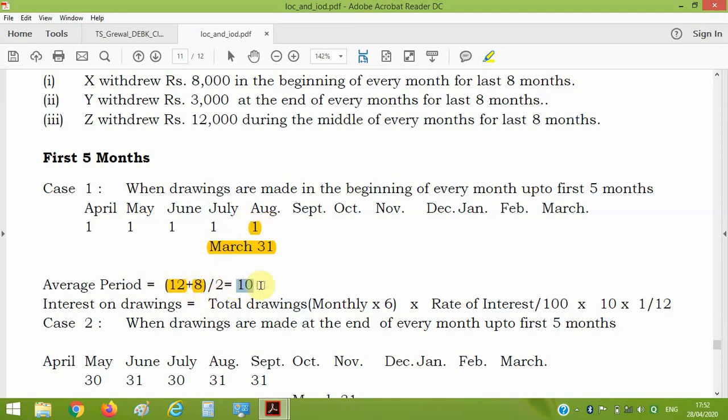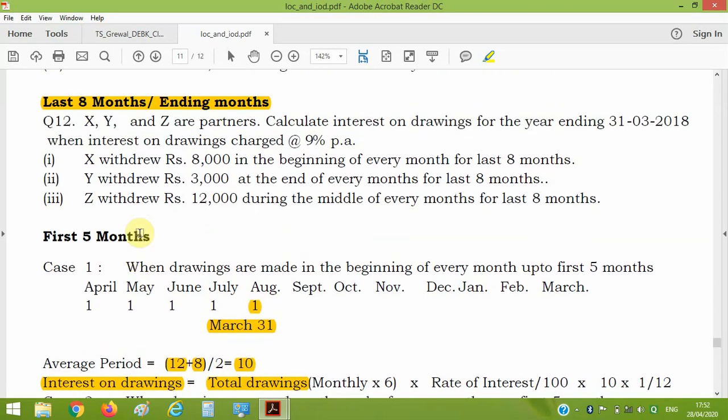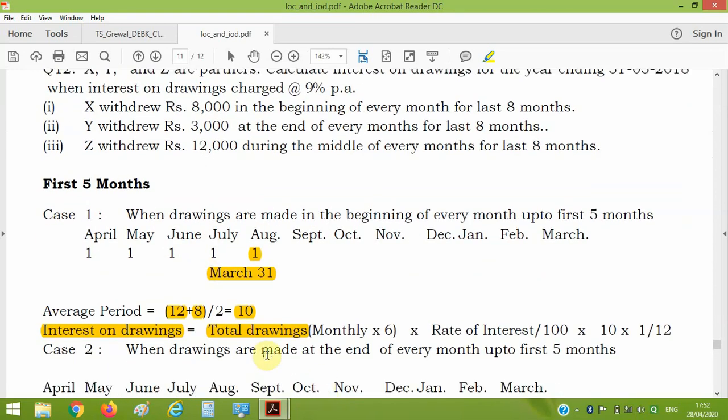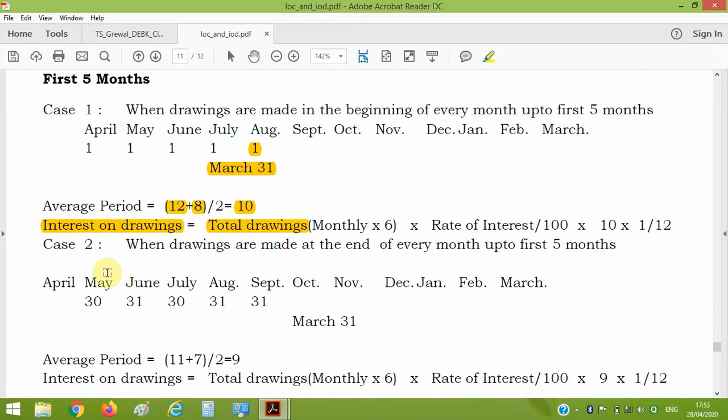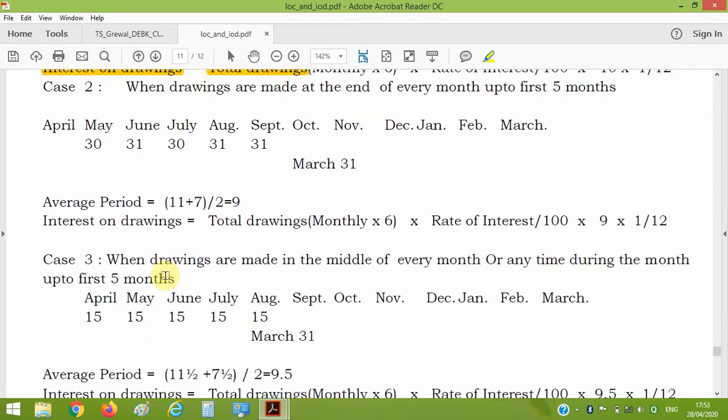Average will be 10. So the formula will be interest on drawing, that is total drawing, 1, 2, 3, 4, 5, 5 months. Amount is 6,000. So 5 into 6,000, 30,000 into r by 100, whatever the rate is, into time period 10, 10 into 1 by 12. This is the way we compute the average time period in all these cases. This is case 1, case 2, and case 3. How we compute the average time period in order to compute interest on drawing.